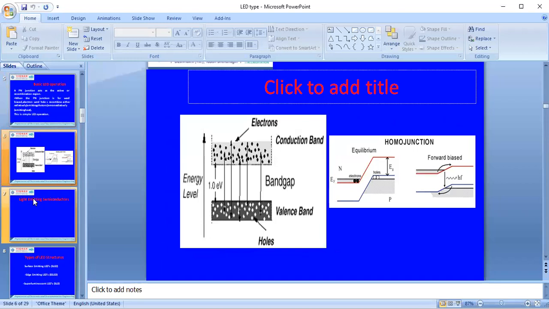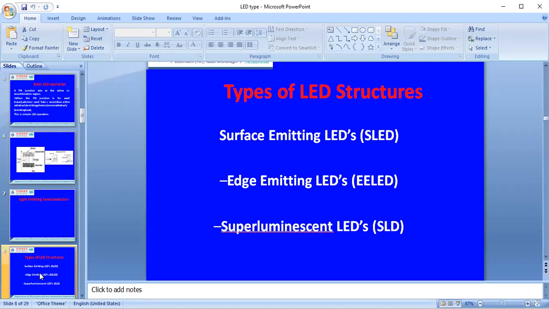In the last class we have seen direct band gap and indirect band gap. Based on the direct and indirect band gap, we use different constructed materials in the light emitting diode: gallium arsenide phosphate, gallium arsenide, and indium phosphide materials are also used. Here the junctions are considered, with holes and electrons placed in the P channel and N channel. Whenever it is forward biased, it can emit E equals h nu. Based on the indirect or direct band gap, we can emit the energy, and that emitted energy is taken from the LED.